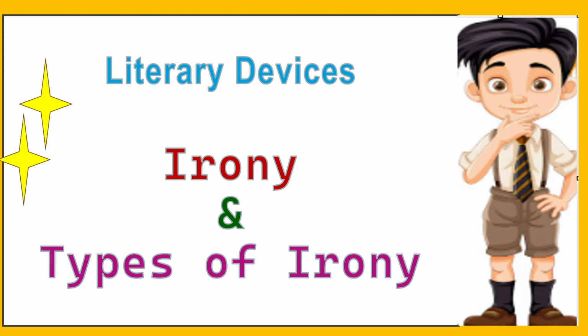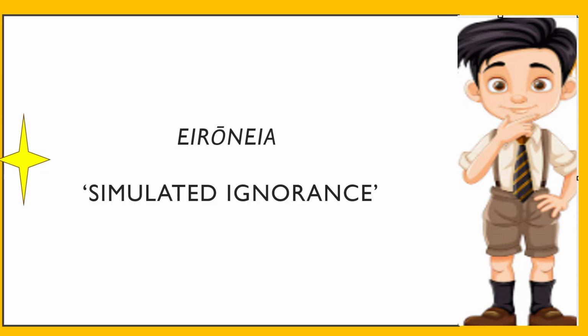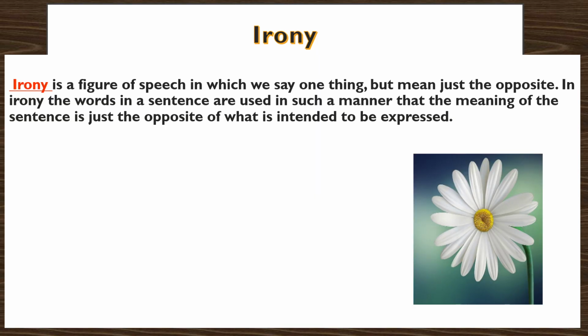This is Sumita and today we are here to learn about irony and types of irony. Irony comes from the Greek word ironia, which means simulated ignorance. We pretend to be ignorant about something and say something else. Irony is a figure of speech in which we say one thing but mean just the opposite. In irony, the words in a sentence are used in such a manner that the meaning of the sentence is just the opposite of what is intended to be expressed.